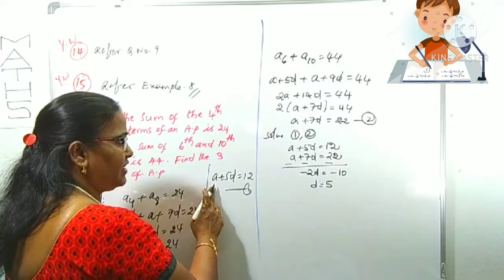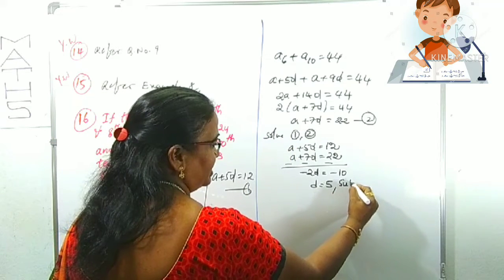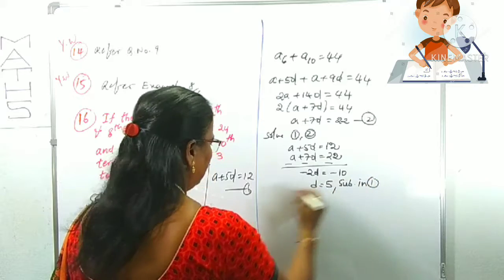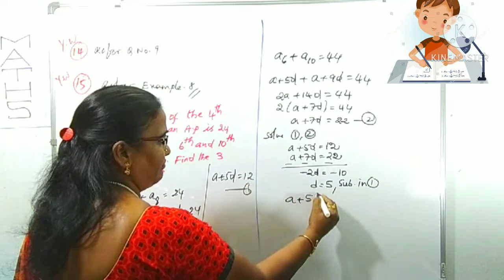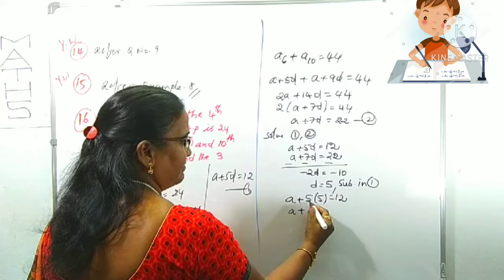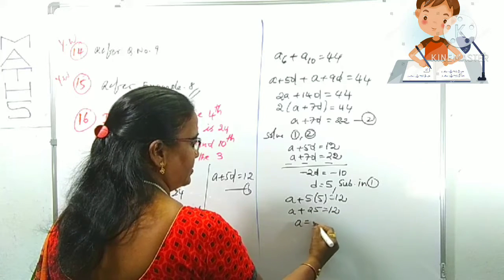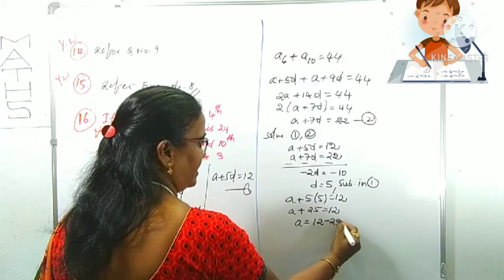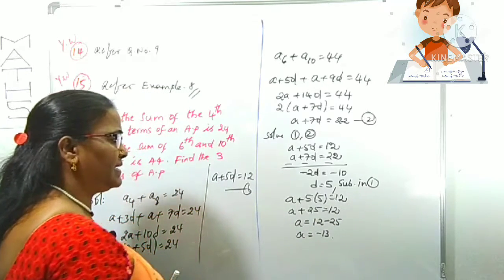Substitute the D value in either equation 1 or 2, and we can find the A value. Better I am substituting in 1. A, we don't know, plus 5 into D, which is 5. 5 5's is 25. A plus 5 into 5, 25, equals 12. A equals 12 minus 25, which is minus 13. We got the A value minus 13.